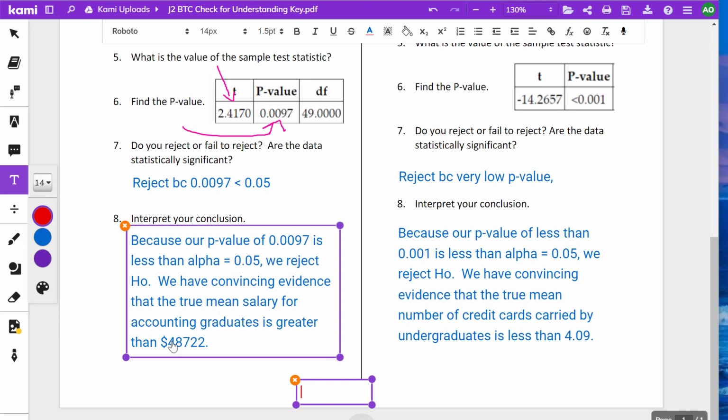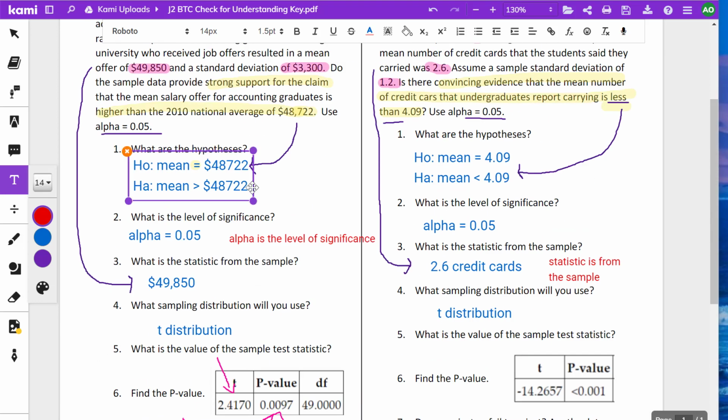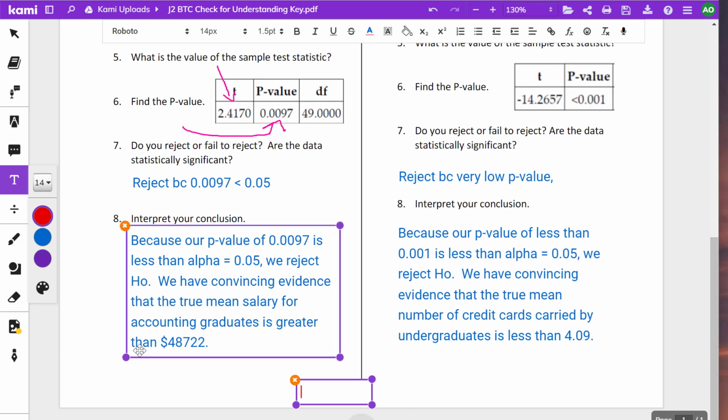We have evidence, right? Because it's super low probability we would get our sample if the first one was true. So we reject you. We change our mind. I believe you now, all right? I believe you because I have evidence that I have to change my assumption. So we have convincing evidence that the true mean salary for accounting graduates is greater than 48,722.